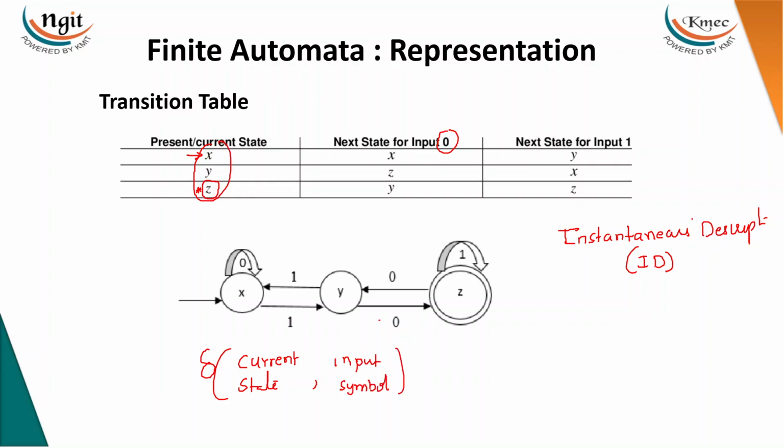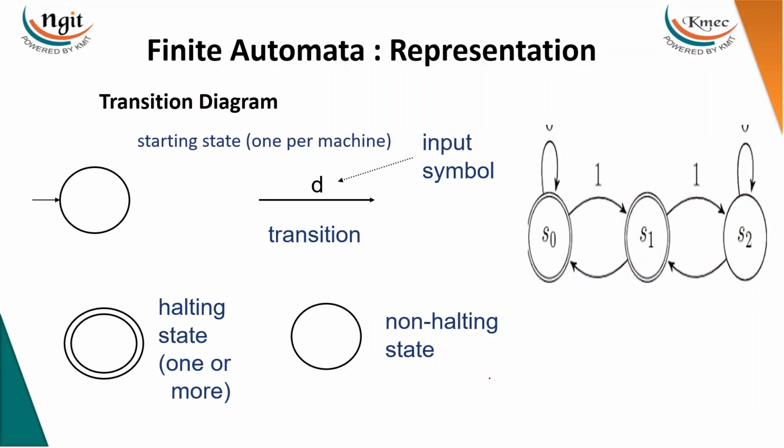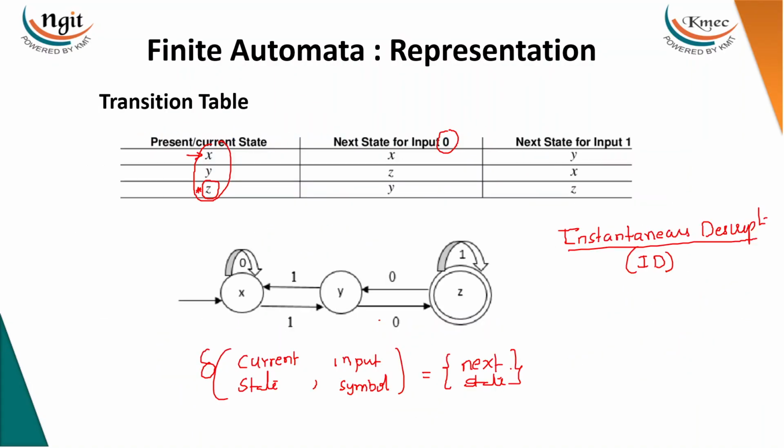Generally we go with the two representations only, but in some cases, especially in OU, they ask in terms of IDs. So on x with 0, where are we going? To x. Then it will give you the next state, like whatever we have taken in the last video, the tuple notation, Q times sigma. Same thing here. Here the states are Q, the input symbol is sigma, and the next state is in Q. You can write it the same way. X0 goes to x. The same diagram we can represent like this.